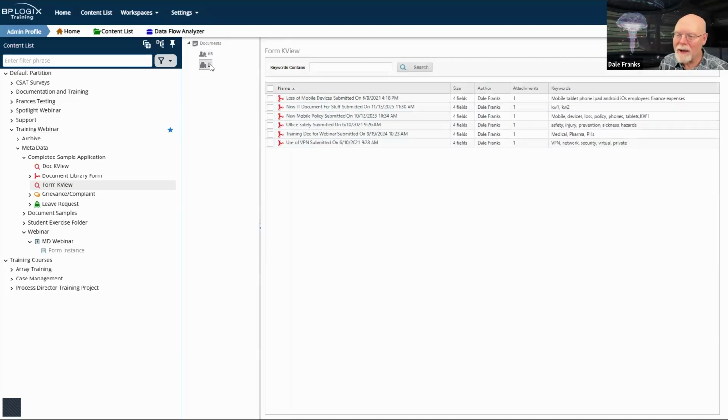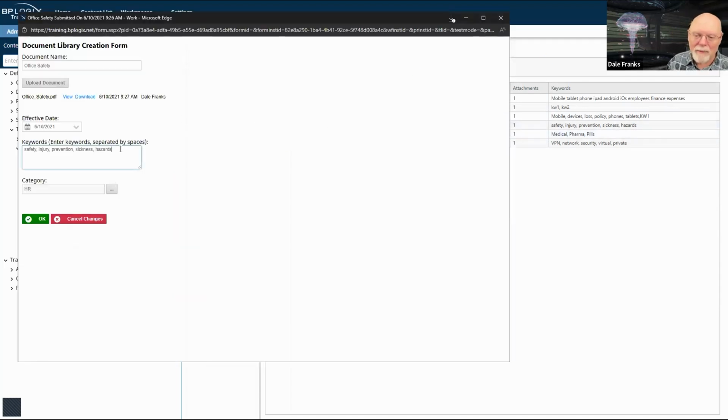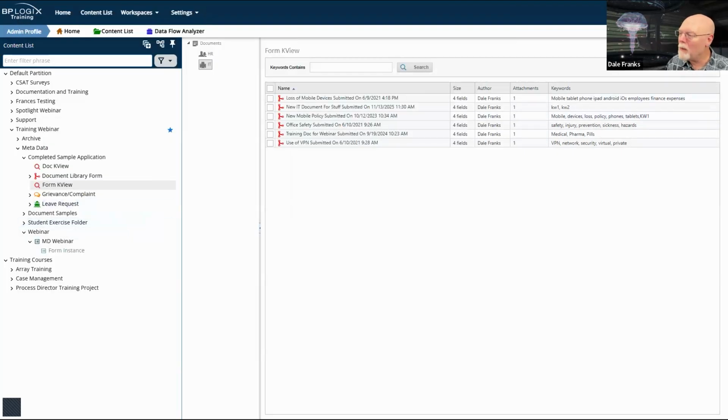So when I go to IT, what is a non-IT? Use of VPN, office safety. That's an HR one, right? Yeah. KW1, we'll hit OK. And by the way, I want you to notice all I did is change the field value and it's giving me my KW1 because of the linked attribute.